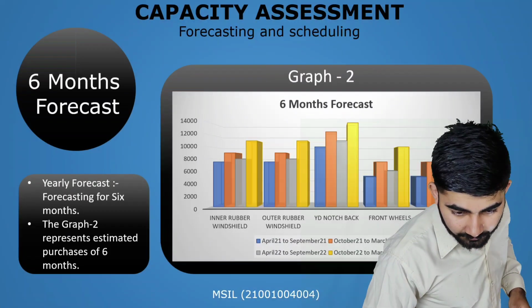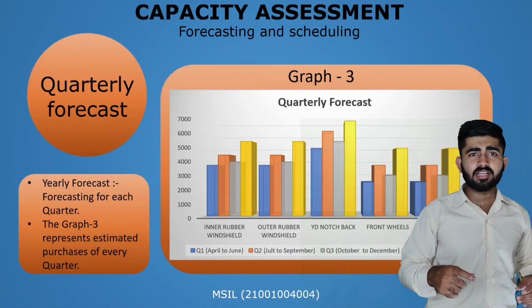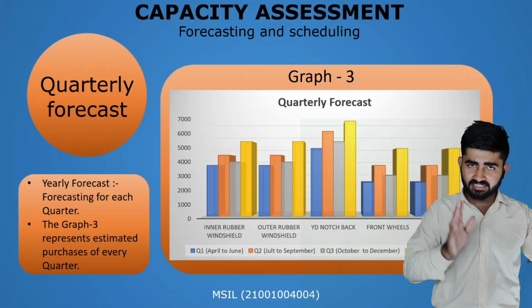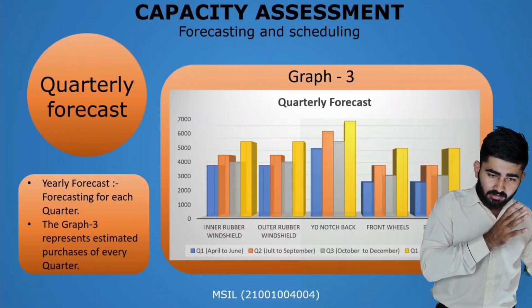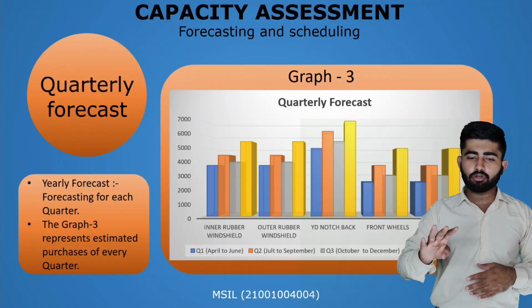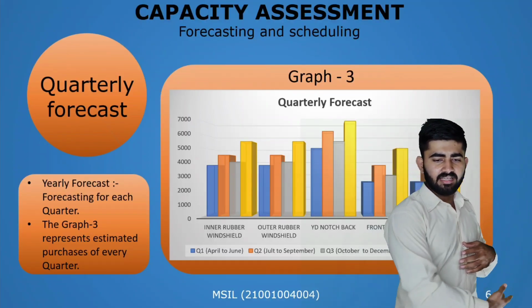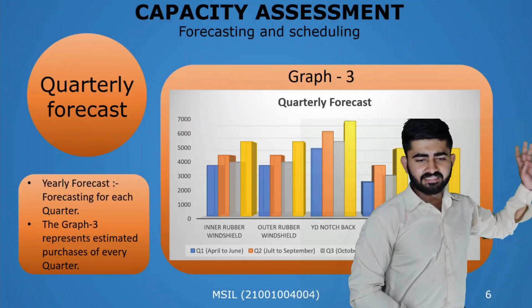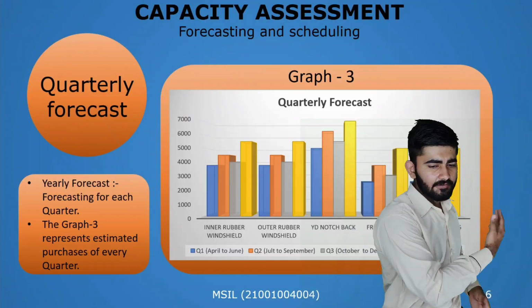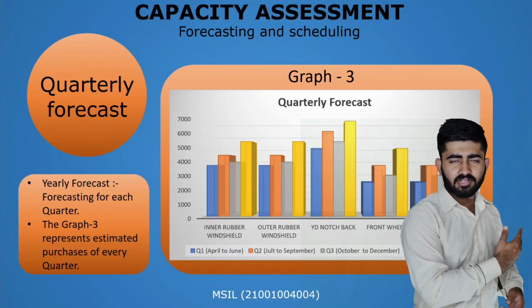So that the production line will not be stopped and there will not be any disruption. Similarly with the quarterly forecast: there was a yearly forecast, then the 6 months forecast, then the quarterly forecast. These are the parts to be purchased in 4 quarters. The graph depicts the same. The x-axis shows the part name and the y-axis shows the number of parts, and these individual bars show the 4 different quarters.